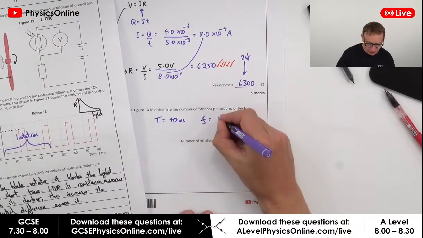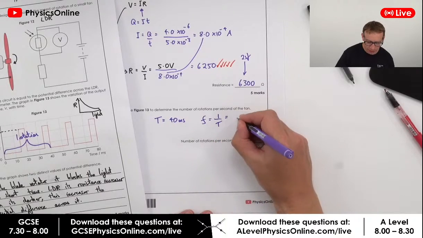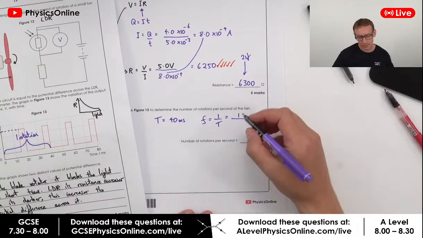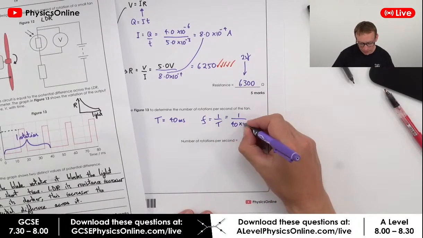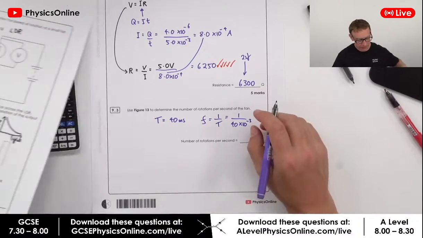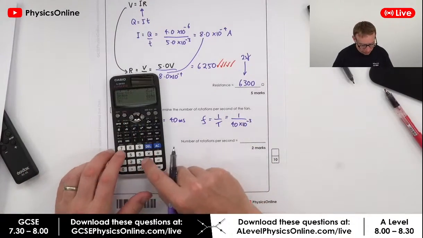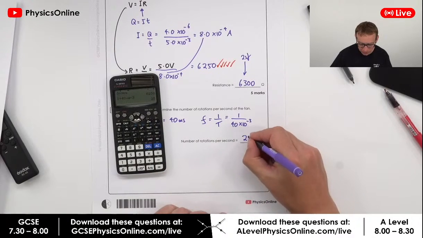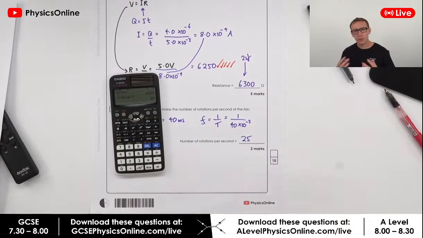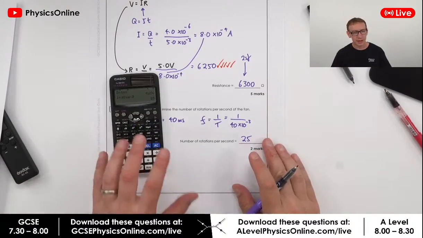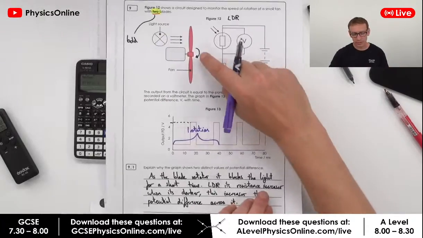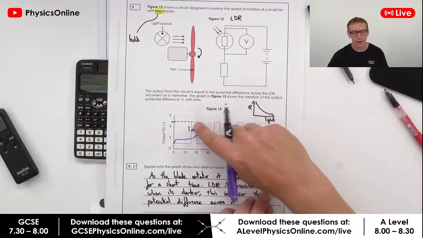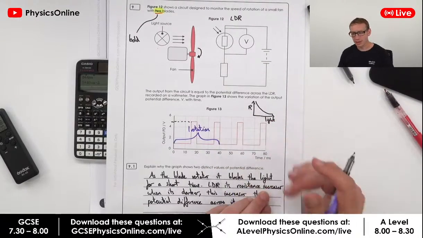Now the frequency is going to be equal to 1 divided by the time period, and that's 1 divided by the time in seconds, so that's 40 times 10 to the minus 3. If we do that, that's 1 divided by 40 times 10 to the minus 3, which is equal to 25. So there are 25 rotations per second. Effectively, it's going at 25 hertz. And that's the way that we could record the speed of something going really quickly by looking at the graph that you might get with a data logger.